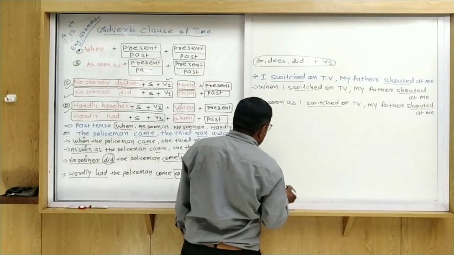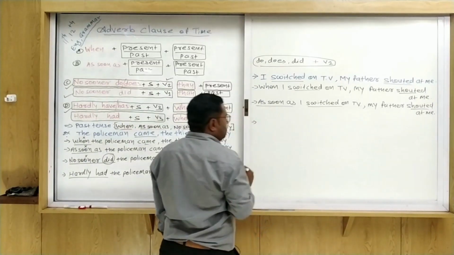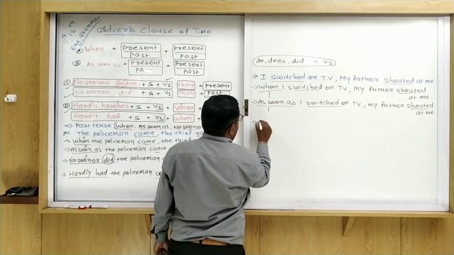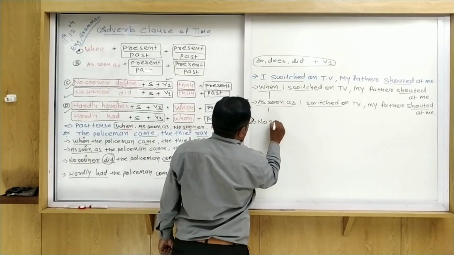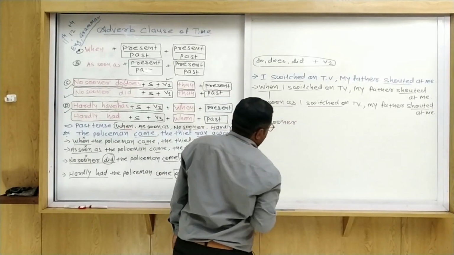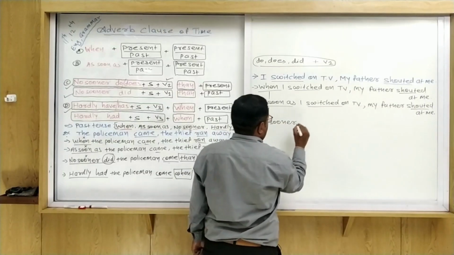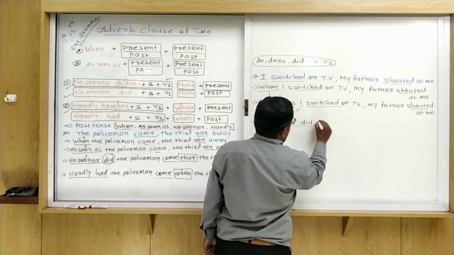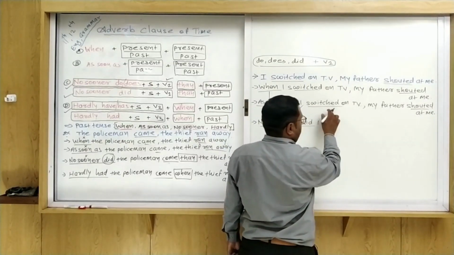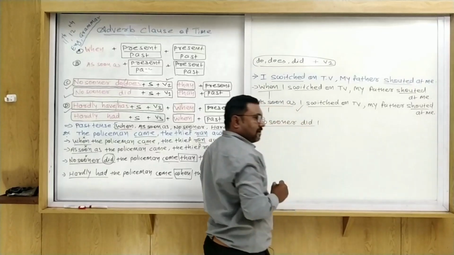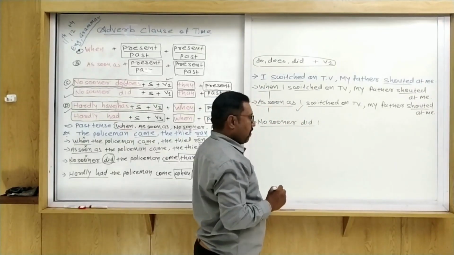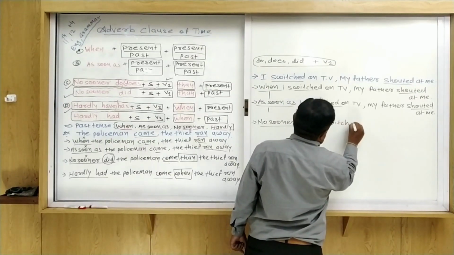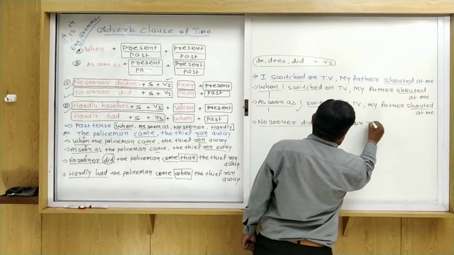How can we make the sentence using no sooner? First of all, remove when, remove as soon as, and write no sooner. Past tense is given here, so we write no sooner did. What is the subject? I. We use V1 of switch on.